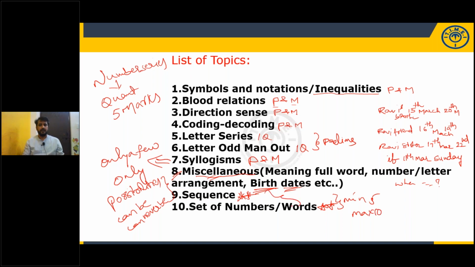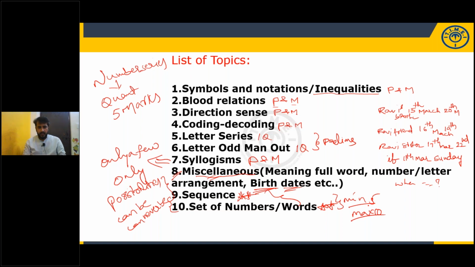Irrespective of the puzzles, whether it is 15 or 25, definitely from these two areas, questions will be given. Minimum 5, sometimes maximum 10 also will be given. So please prepare. These are very important topics for prelims.